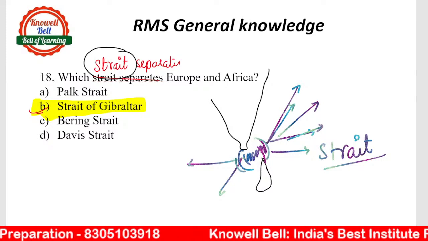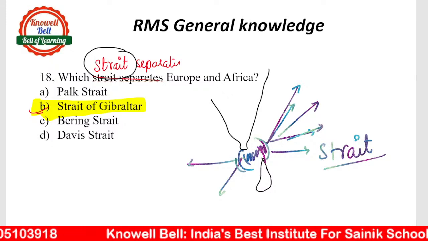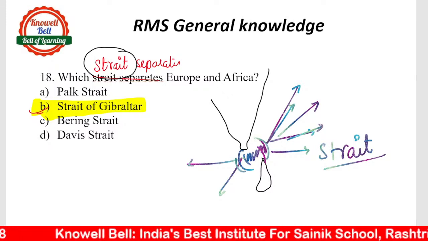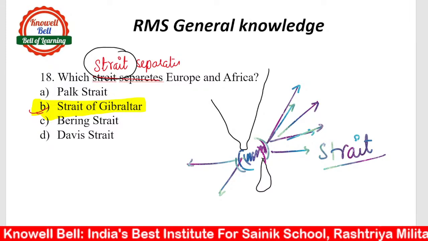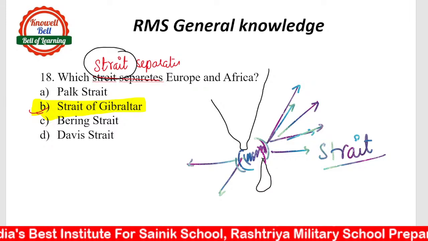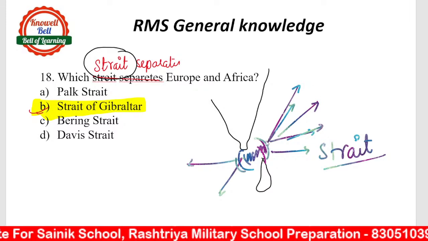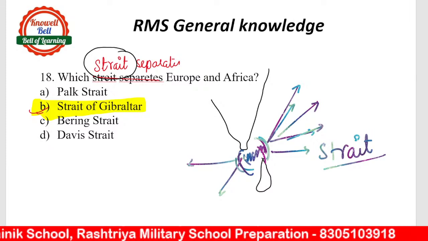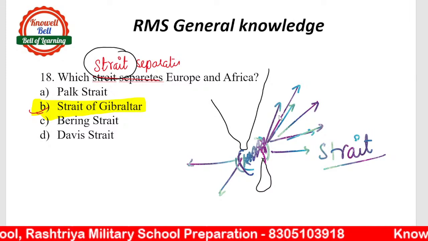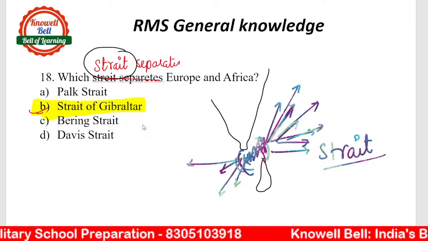This is a GK previous year question for the Rashtriya Military School. Yes, I am explaining the 17th question as well. The lines I have drawn have no meaning, Dhanvi. I just drew them to explain that a small piece of ocean is connected to the larger piece.